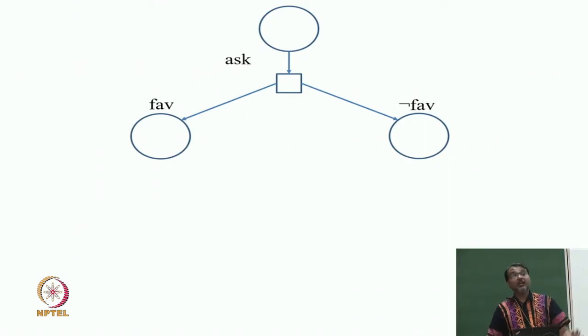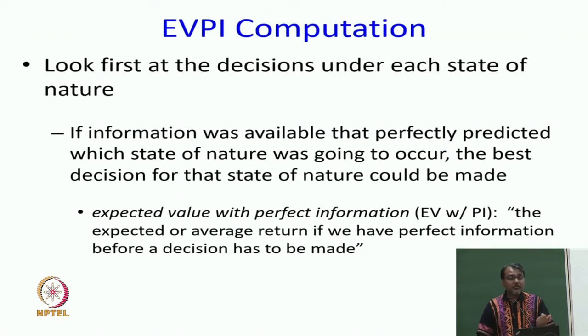Now, why are the other two nodes circular nodes? Because based on their outcome, I am going to make a choice, I am going to make a decision. It is now in my control what I do based on their result. Okay. So, this is how I am building this graph. So, the first thing I am going to do is compute what is called expected value with perfect information.